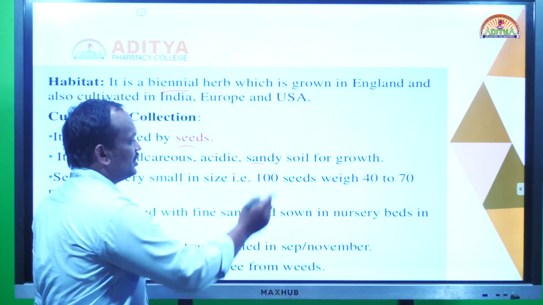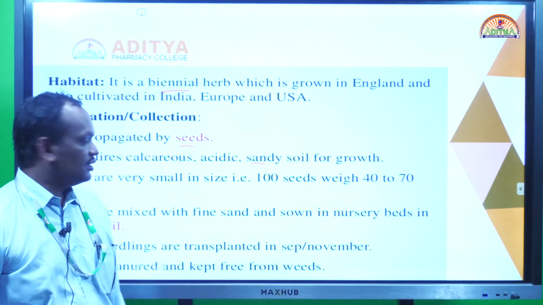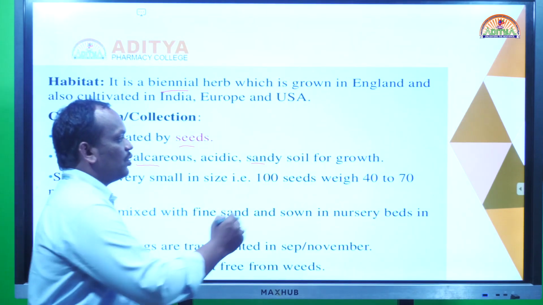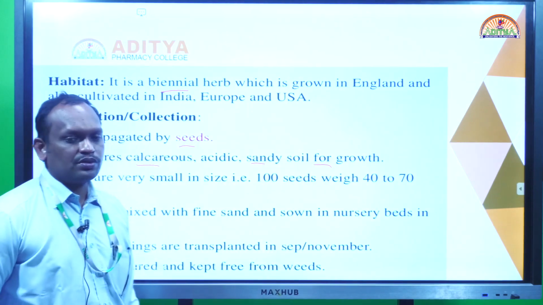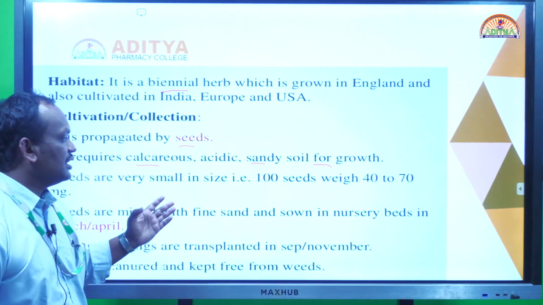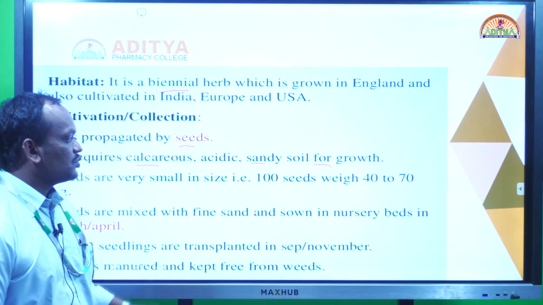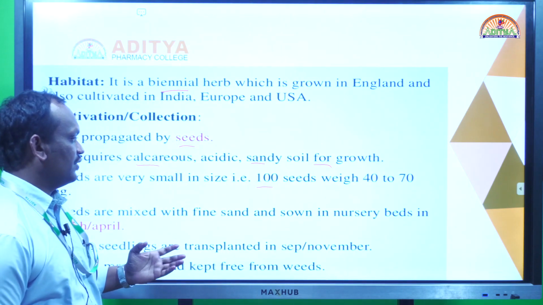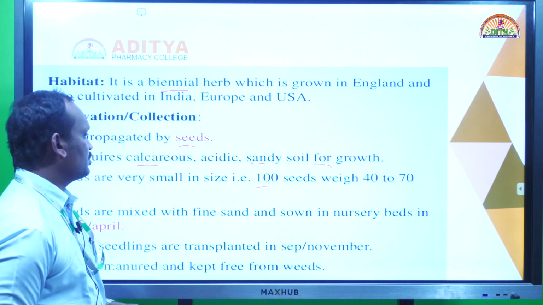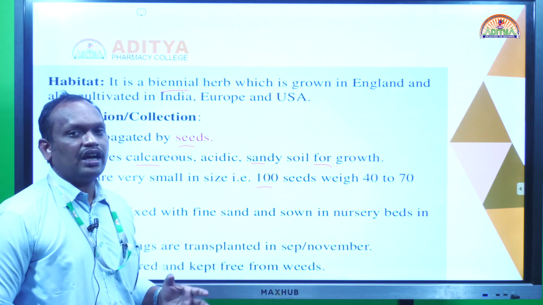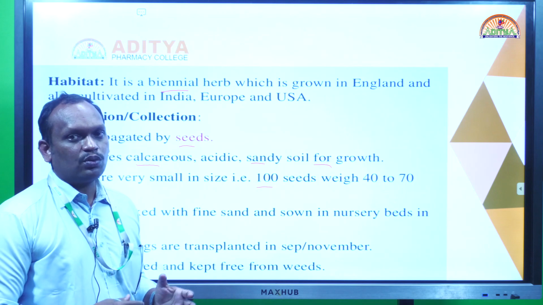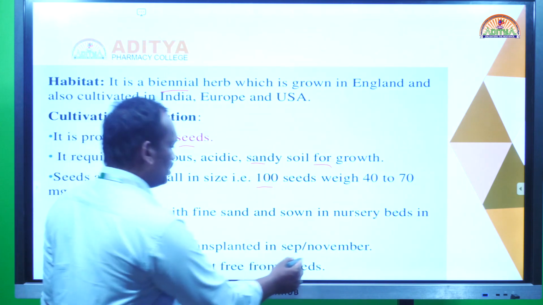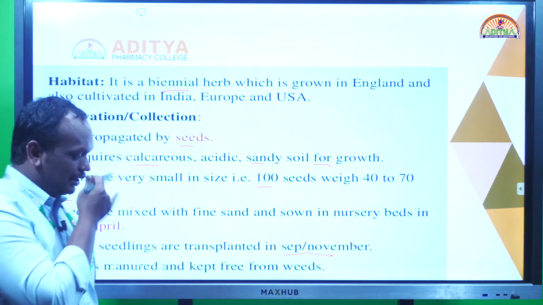What type of soil is required for the cultivation of digitalis? Sandy and calcareous soil is very good for cultivation. The seeds are very small and light: 100 seeds weigh around 40 to 70 milligrams. Since the seeds are very small, we have to mix them with fine sand. Initially they are grown in a nursery bed, and after that the seedlings are transplanted to the field in the months of September and November.